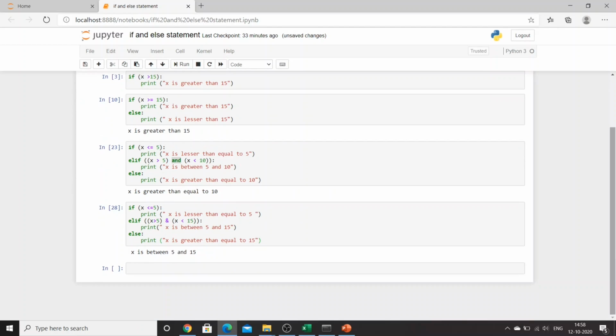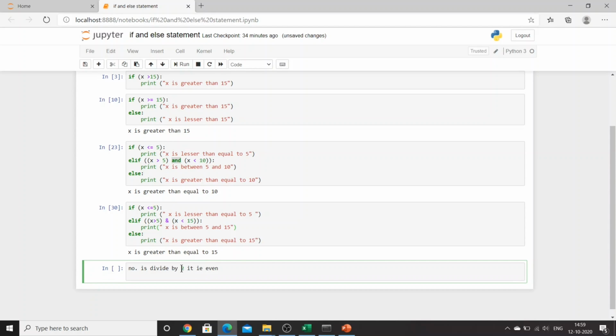Always when you are writing code, just try and test if each and every operation is working fine or not. Then only your code will be good and will be better. Right? This is over. Now let's try another one with the OR operator. What I'll do in this case is, if the number is divided by 2, it is even.